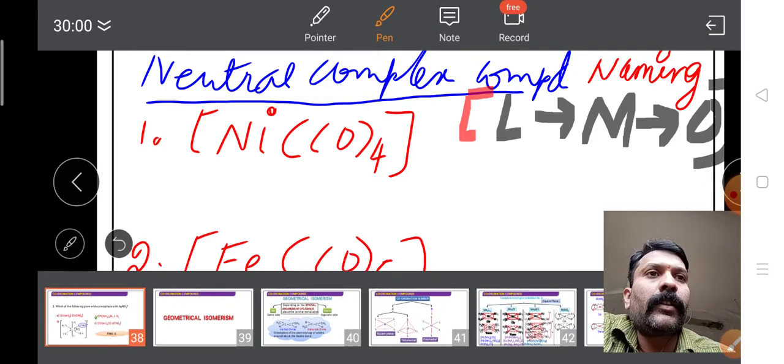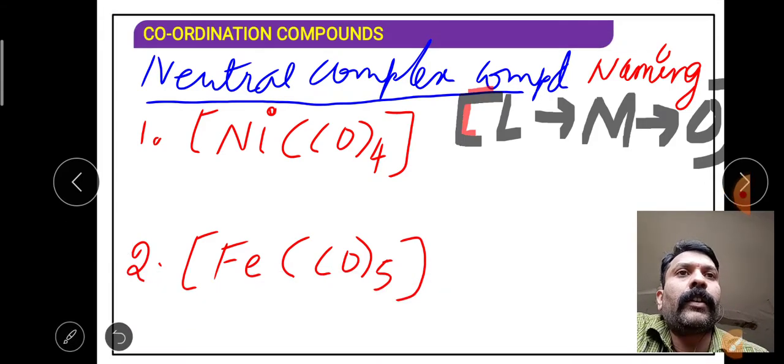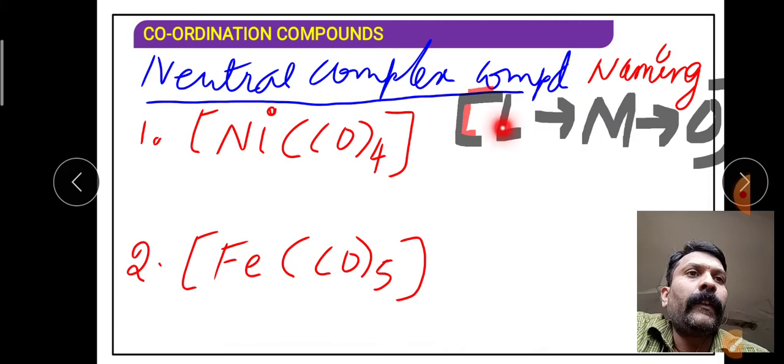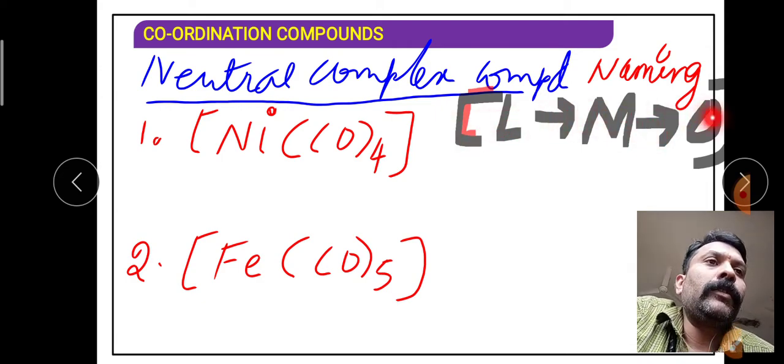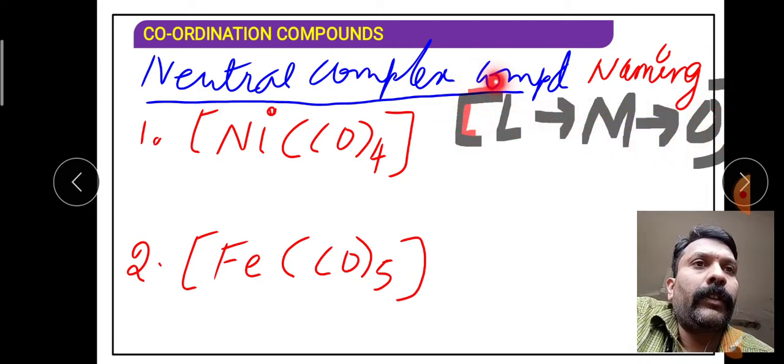But for our unit, coordination compounds, what does this L represent? L represents ligand, then metal, the central metal atom, and its oxidation state. We have to follow this order in order to name the coordination sphere.